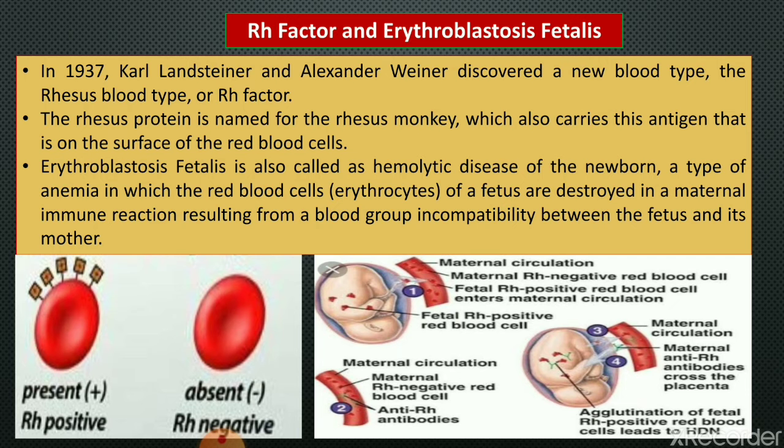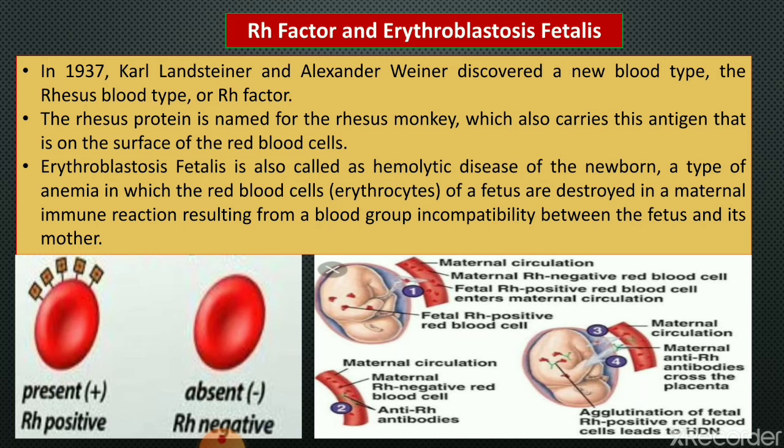In most cases the first child can survive, but subsequent children cannot. If the baby survives, it can have a swollen pale body, jaundice after birth, or a larger than normal spleen.